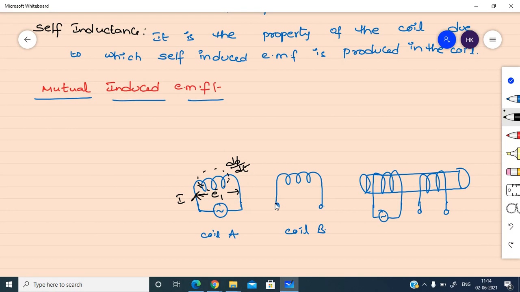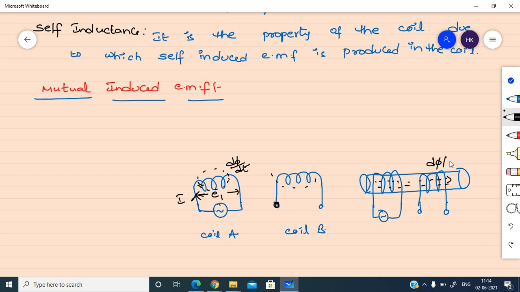Now what happens in the second coil? Whatever flux is produced in this coil will also link with the second coil. If these two coils are inductively coupled, the flux will pass through this coil also, from here to here.